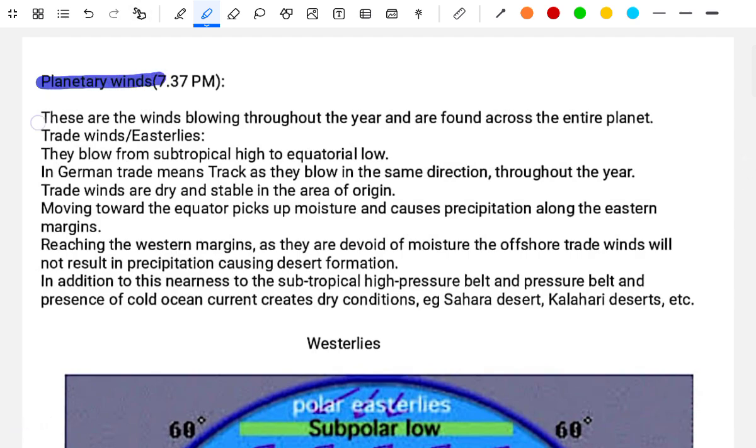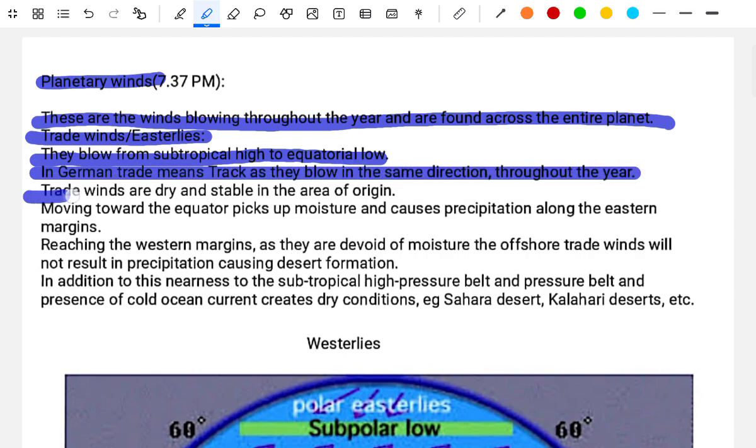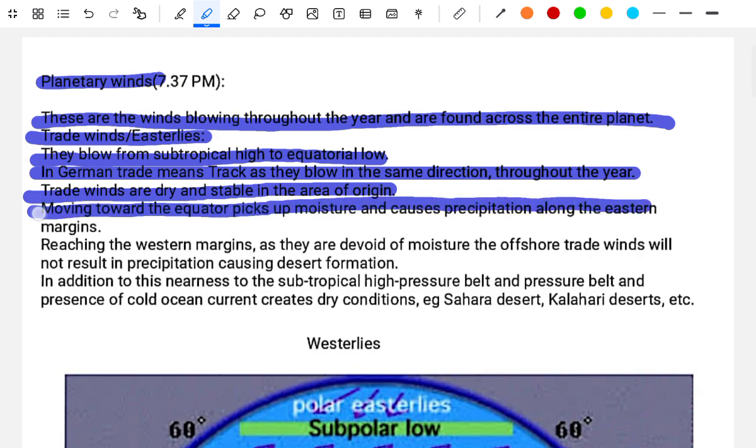Planetary winds. These are the winds blowing throughout the year and are found across the entire planet. Trade winds, or easterlies, blow from the subtropical high to the equatorial low. The term trade means the track, that is, blowing in the same direction throughout the year. The trade winds are dry and stable in the area of origin, and moving towards the equator they pick up moisture and cause precipitation along the eastern margin.